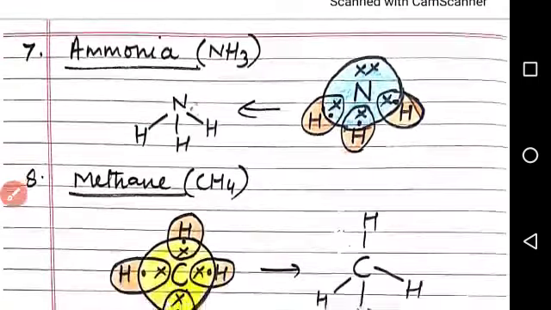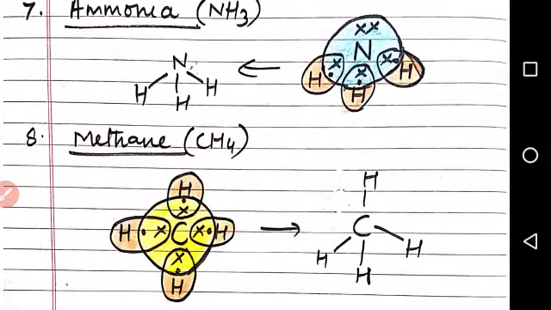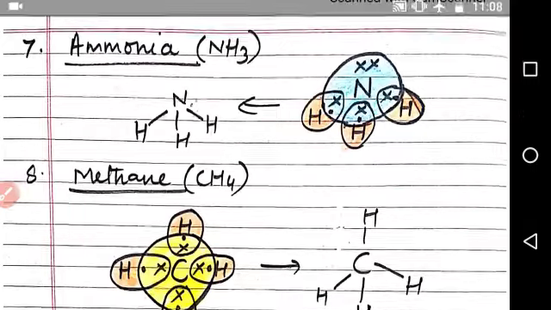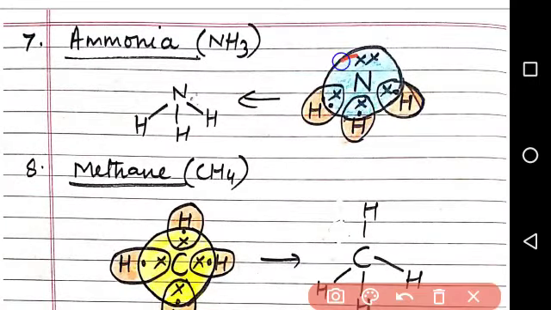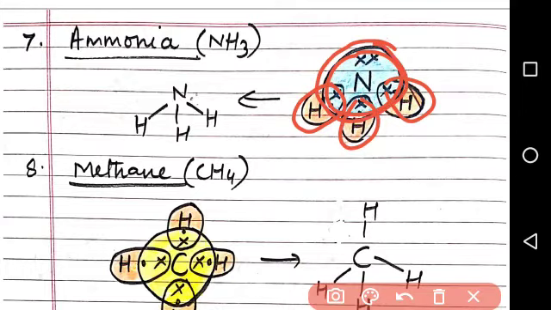Next example is the ammonia molecule, NH3. The central atom is nitrogen. Nitrogen has 5 valence electrons, so it requires 3 more electrons. It does the sharing with 3 hydrogen atoms and completes 8 electrons in its valence shell. So nitrogen completes its octet, whereas each hydrogen completes its duplet. 3 single bonds are formed in this way, and the ammonia molecule is formed.